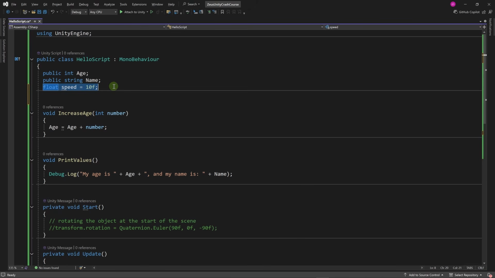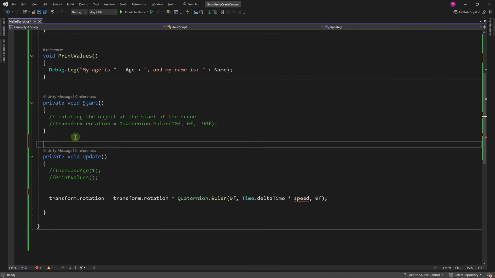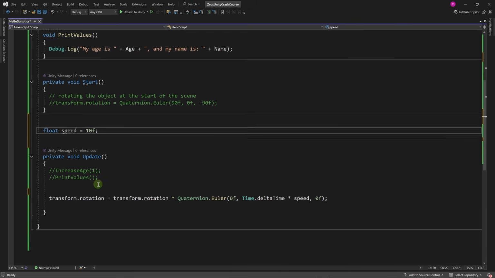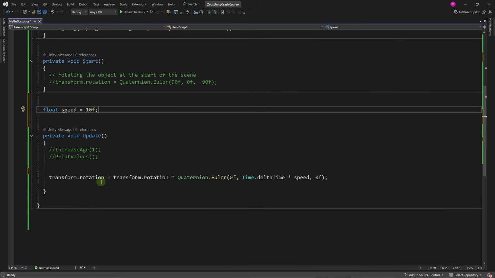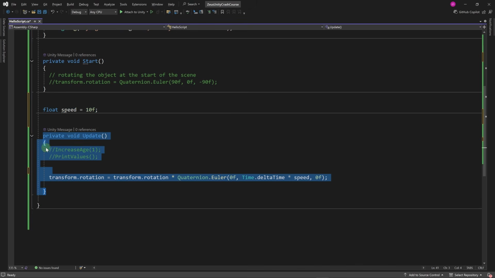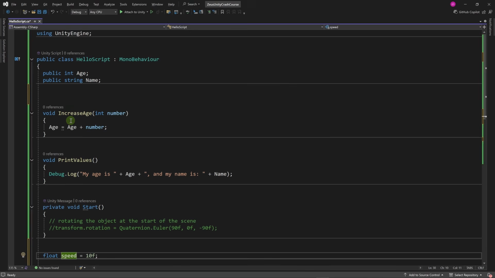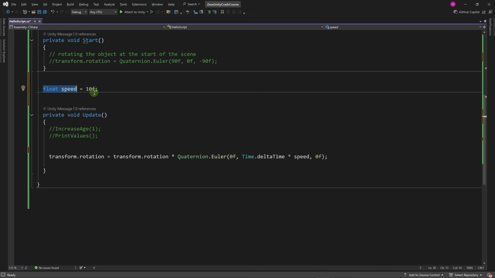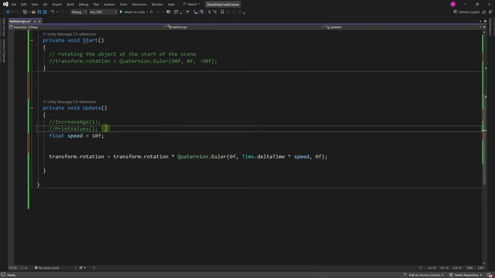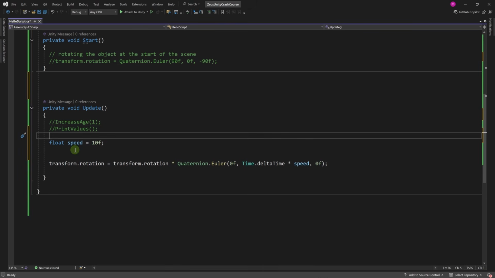There's nothing preventing us from doing this. For example, if I want to have my variable on top of the method, the only thing that the compiler cares about is that this declaration is outside of any method. So this is the body of the method defined between these curly braces. The compiler will only recognize this as an attribute of the class if it's declared outside of all the methods, and of course within the body of the class. But if we do it like this, then this is not a class attribute. In this case, speed is what's called a local variable to this method.